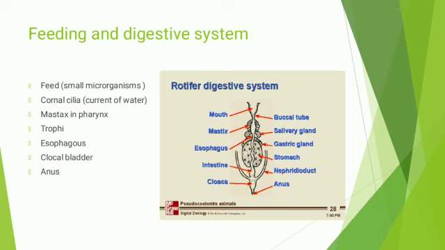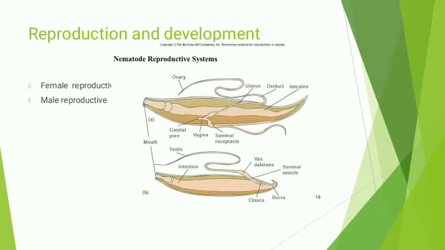If we see the diagram, we can see the rotiferous digestive system: first is the mouth, then mastax, esophagus, intestine, anus, cloacal bladder, stomach, gastric glands, salivary glands, and buccal tube. Now we will discuss reproduction and development.